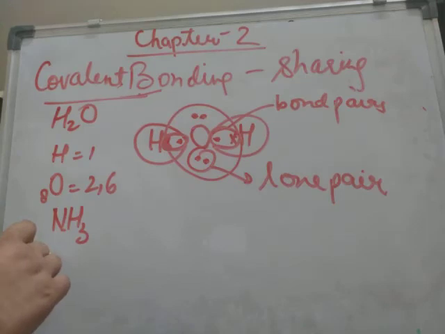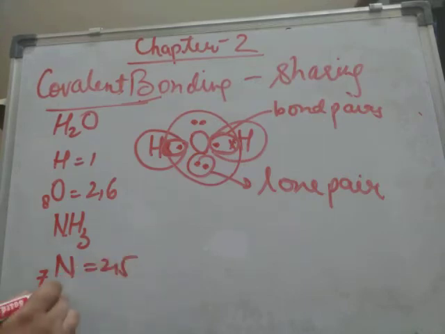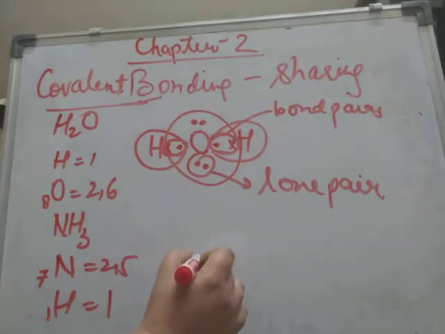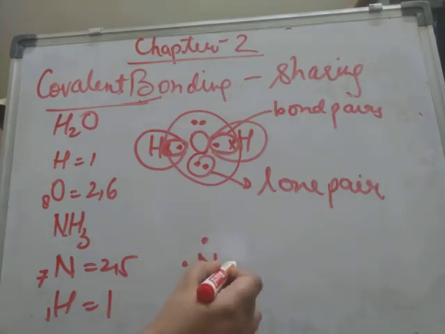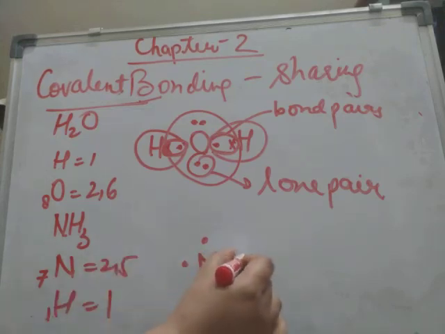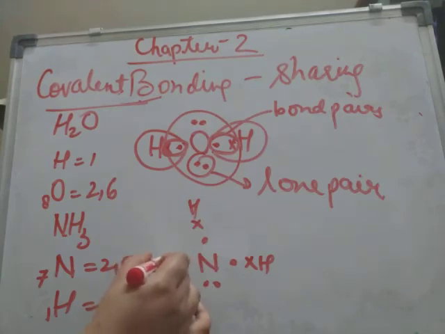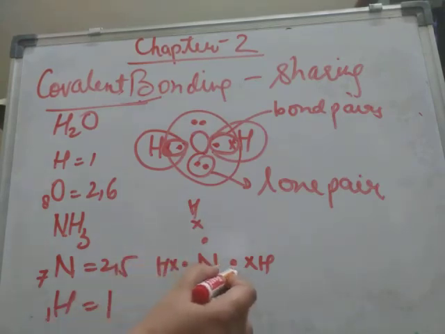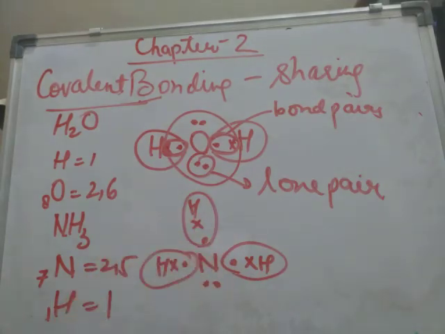NH3. Nitrogen has atomic number 7, electronic configuration 2, 5. Hydrogen has 1 electron only. Nitrogen has 1, 2, 3, 4, 5 electrons, and 3 hydrogens are present over here. It will share its electrons with these hydrogens.